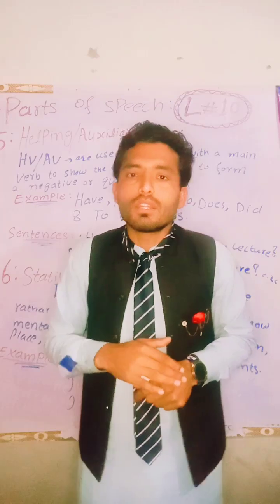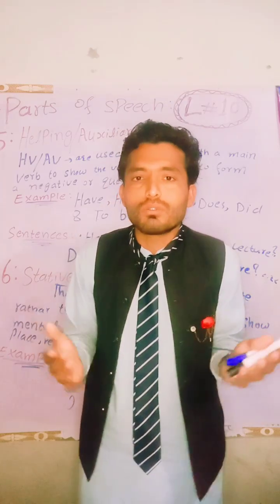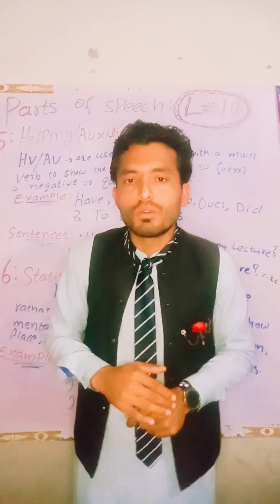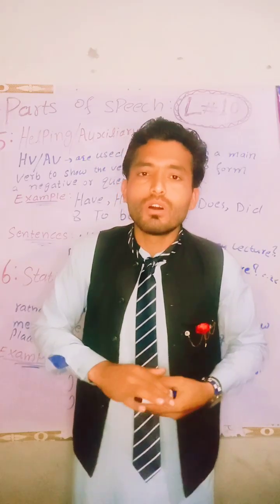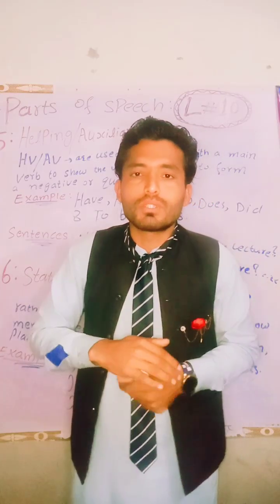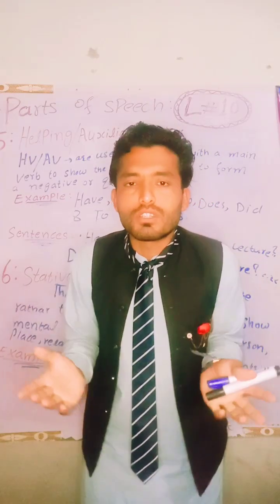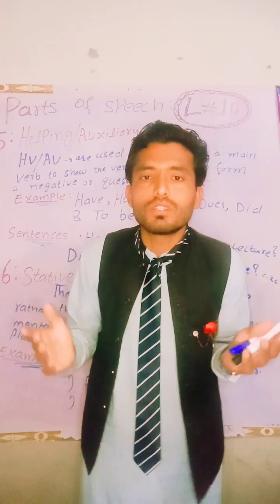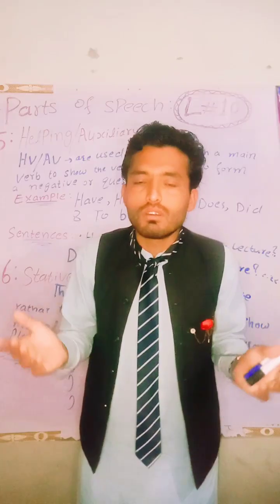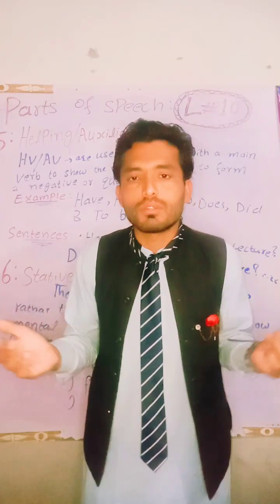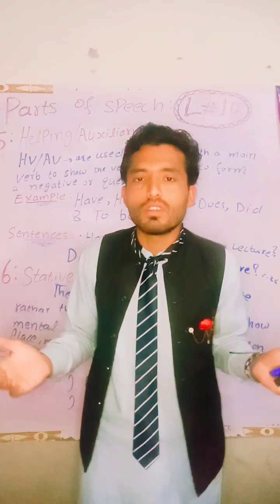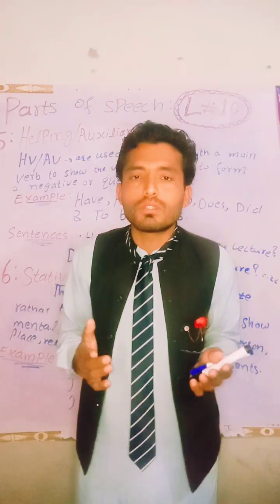On the other hand, intransitive verbs are action verbs that do not need an object in order to complete their meaning. For example, the sun shines. They do not need an object. We also say he is crying, or she is crying. This is an intransitive verb. It does not need an object in order to complete its meaning.